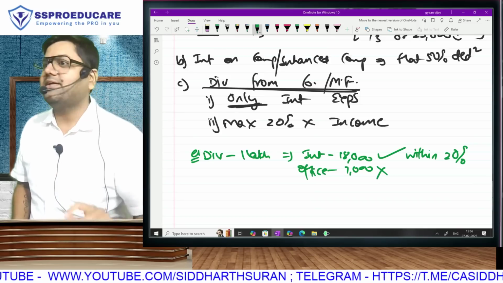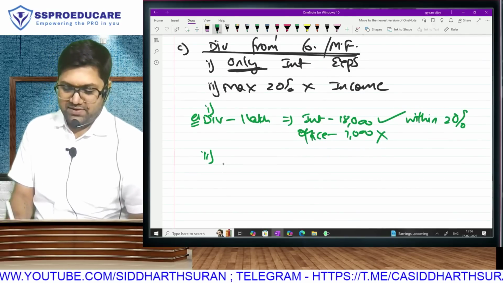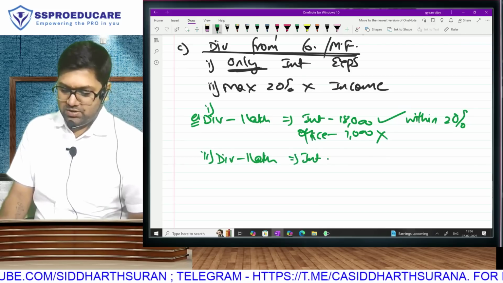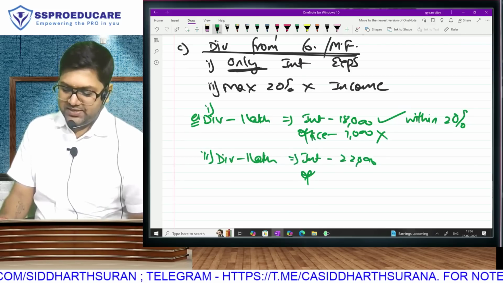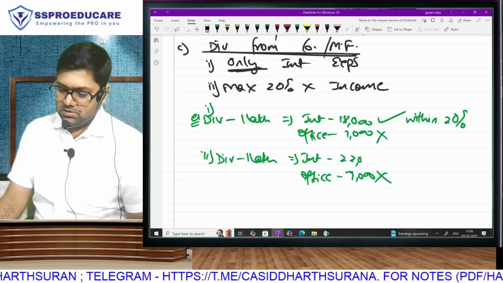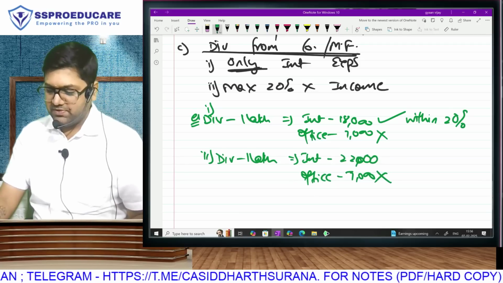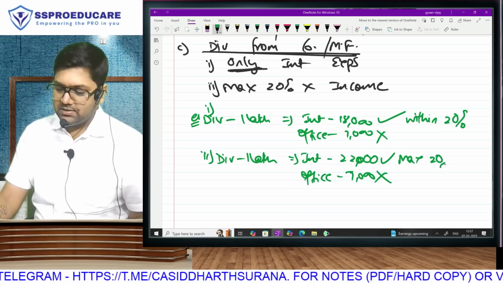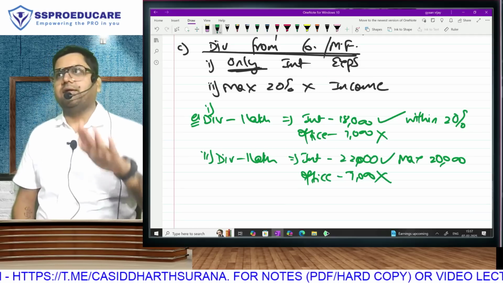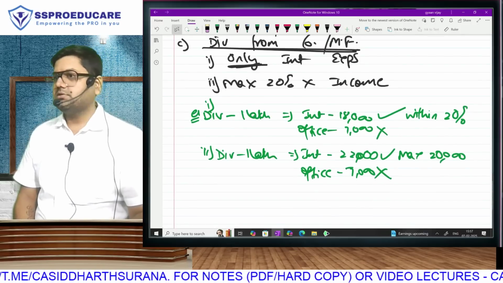You understood or no? Only interest. But the interest is only 18, then why 20? Chalo, example 2. Dividend is same, 1 lakh. Interest amount 22,000. Office expense 7,000. One thing by now you all have understood, this 7 is not allowed. 22 interest is allowed, no? So take deduction of 22. No, this will be allowed, but maximum 20,000. Understood? Only interest, maximum 20. Everyone is clear on this?